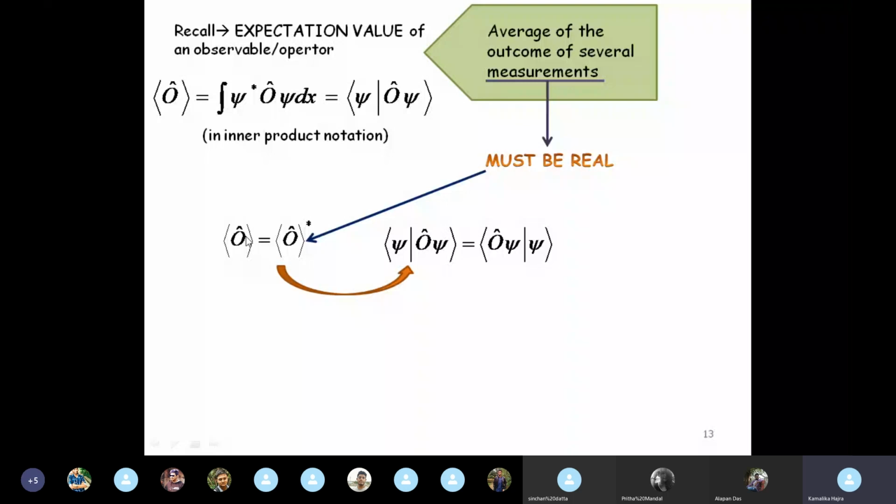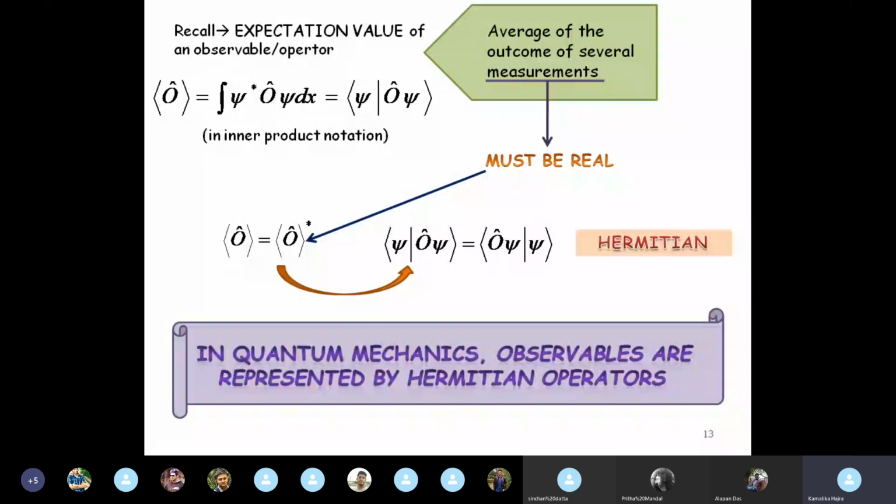So out of the several kinds of operators that exist, when we are talking about quantum mechanics, we are restricted to Hilbert space, and since observables are of well-behaved functions, since they are basically measurements, therefore they have to be real, which boils down to the statement that in quantum mechanics, observables are represented by Hermitian operators. This is why I told you knowing what a Hermitian operator is very, very important.